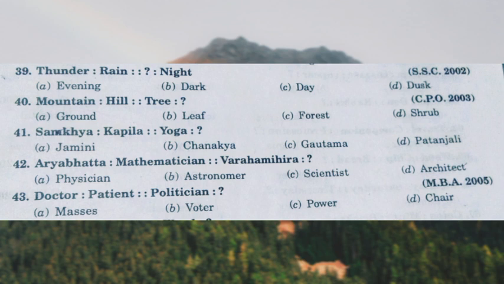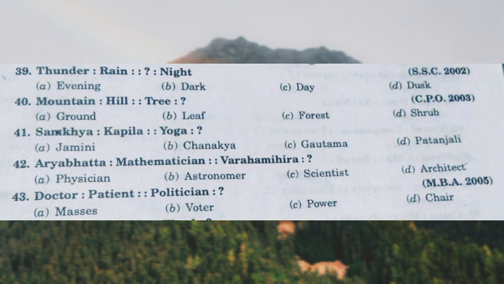40, that is the next question. Mountain is related to hill, and what is a tree related to? Mountain is the highest peak, and the hill is a rounded landform with some curves in between. Hills are not as high as mountains. Hills are low peaks, and the highest peaks are mountains. It is a curved part, not having any pointed shape, so it is called a hill.